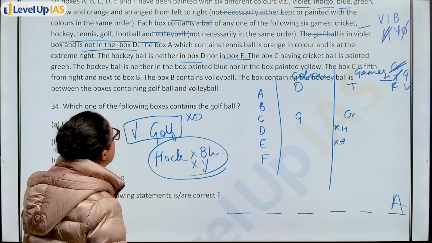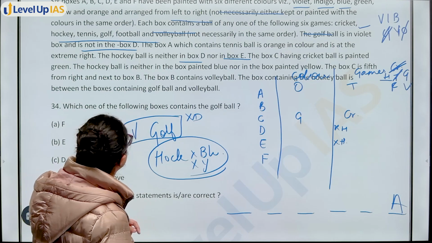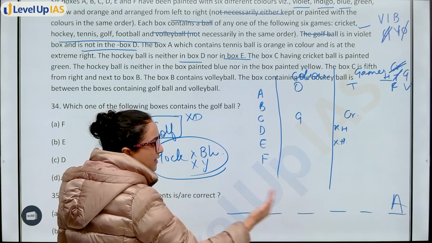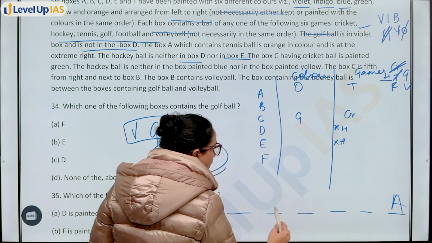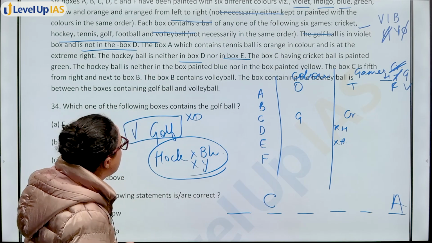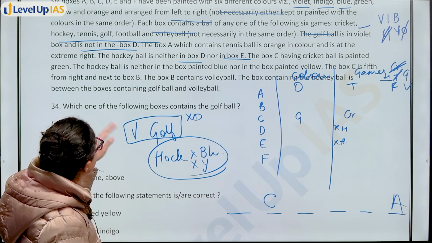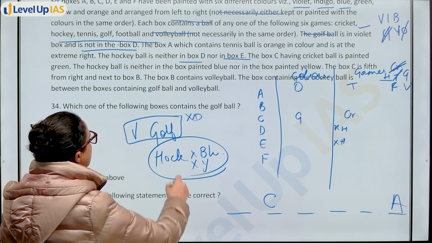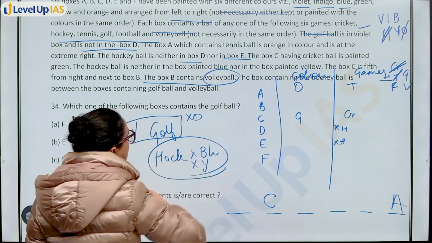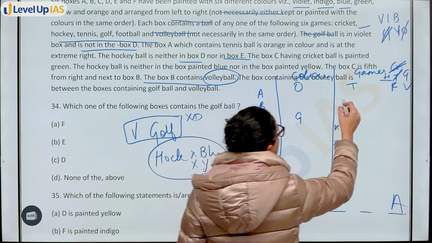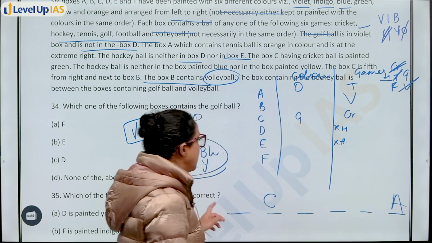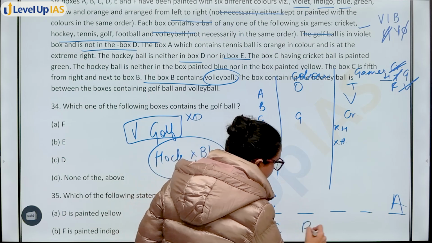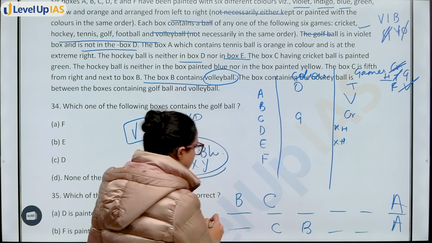Okay, after this you have box C is 5th from the right. So 5th from the right, A तो last ऐसे ले रहे हो आप, right side is this. So 1, 2, 3, 4, 5. C is 5th from the right, and next to box B, and box B contains volleyball. C is next to B. That means B can be here. Also, B can be placed here.